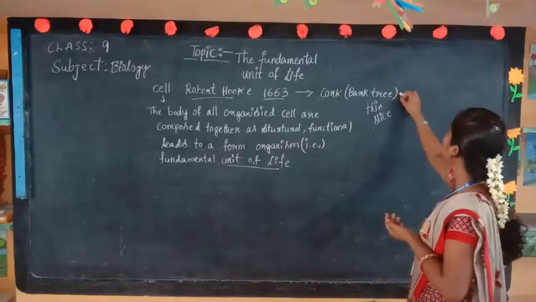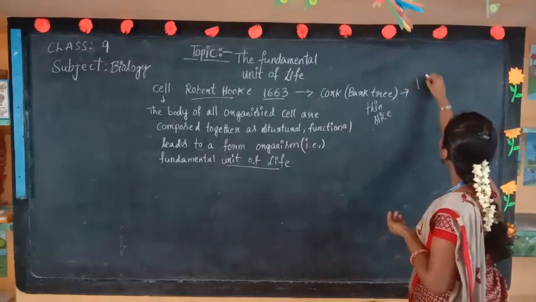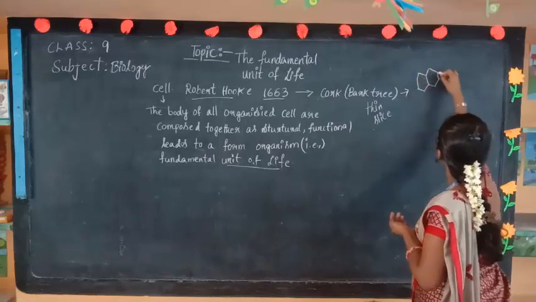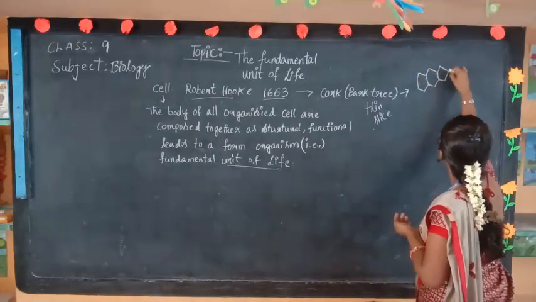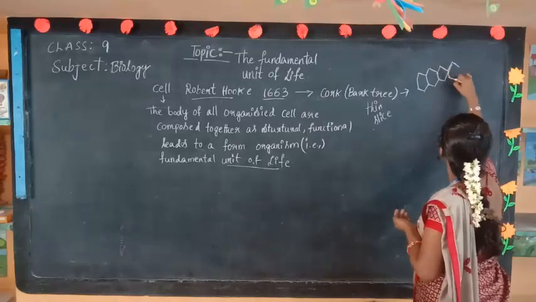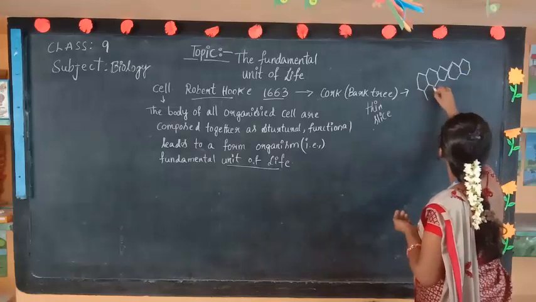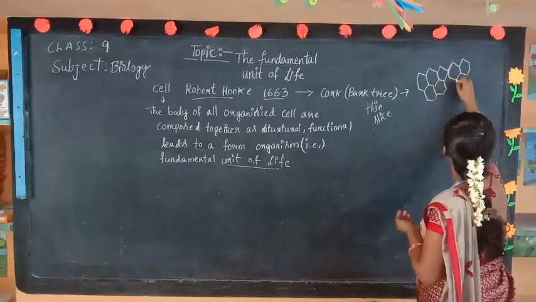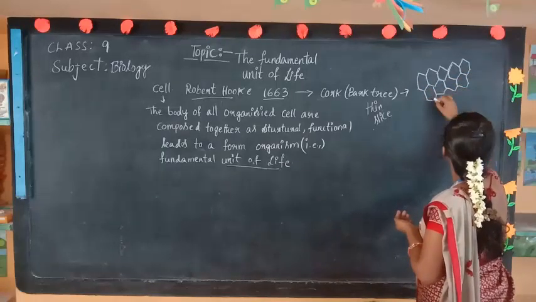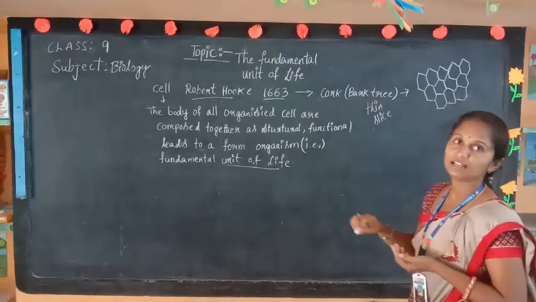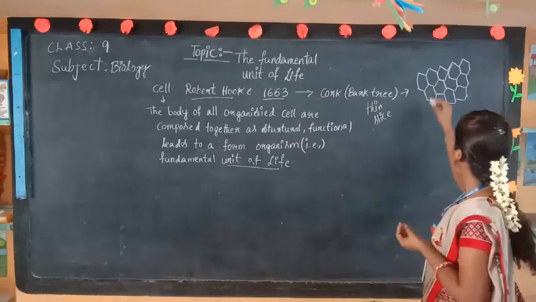At that time, he observed a honeycomb structure, like a honey hive. He observed block-like shells and concluded that something, some organism, was there to fill the cell and form an organism.